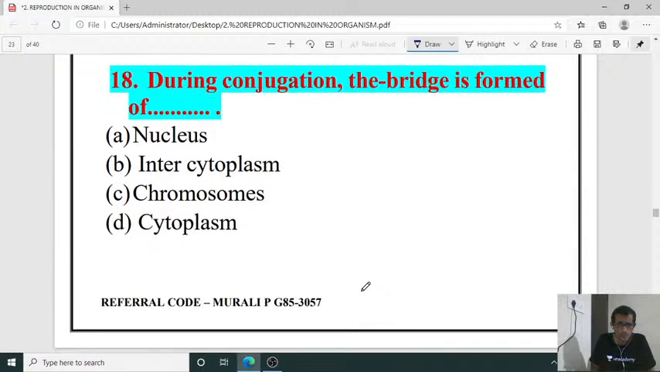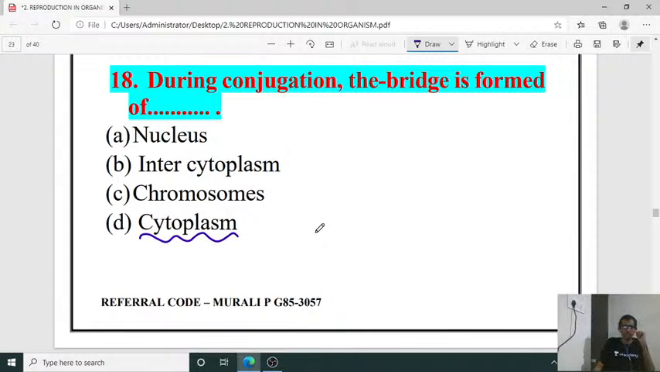Next one, during conjugation the bridge is formed of what? It is a type of reproduction in the lower prokaryotic organisms. So under conjugation, the 18th one, the bridge is formed of cytoplasm. So a cytoplasmic connection between the two opposite kinds of cells under conjugation, one type of reproduction mechanism.